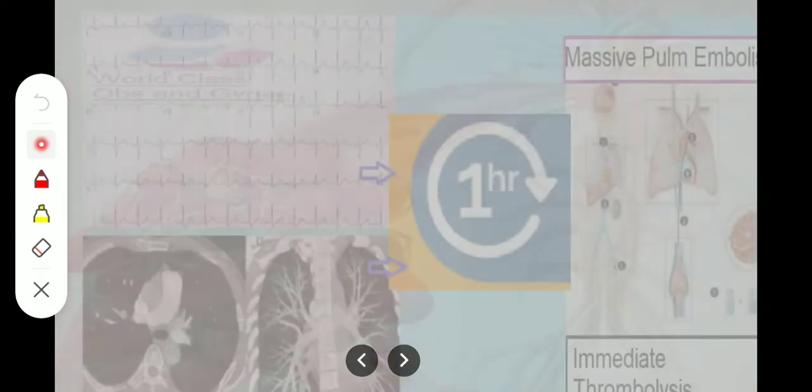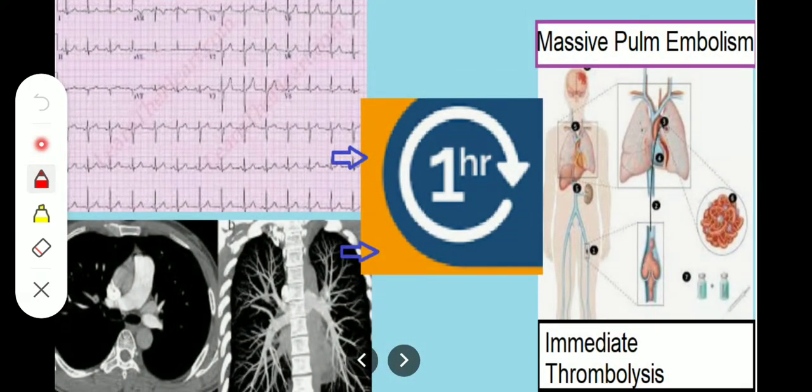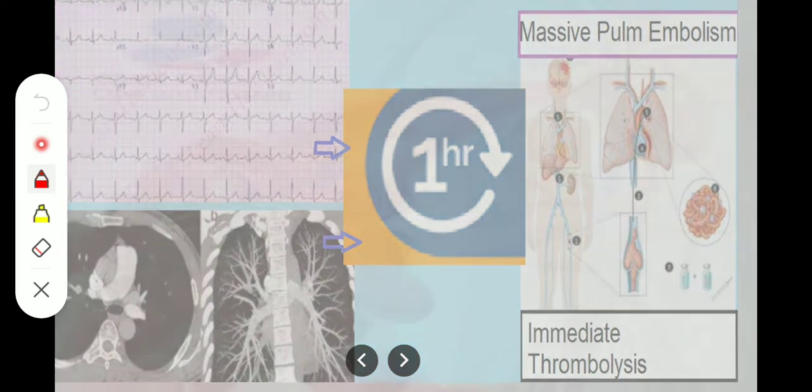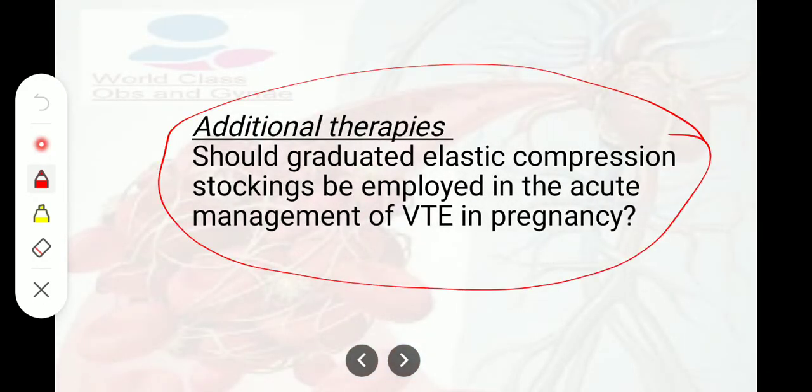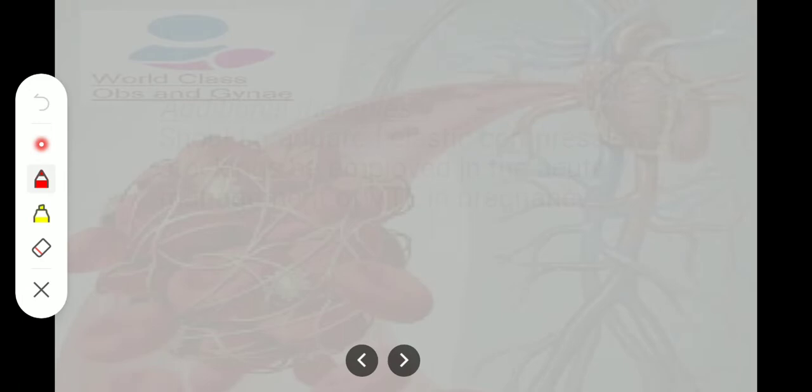Okay, then ECG and CTPA confirm the thromboembolism, then the massive pulmonary embolism, if that is diagnosed, then within 1 hour we should consider immediate thrombolysis. Additional therapies: should graduated elastic compression stockings be employed in the acute management of venous thromboembolism in pregnancy? Initial management includes mobilization and stockings.